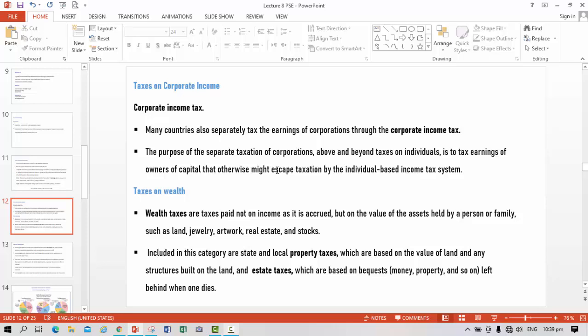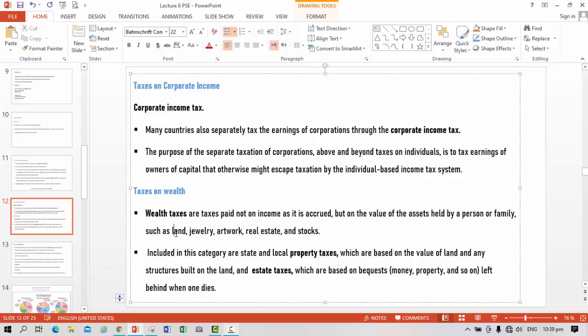Taxes on wealth. Wealth taxes are taxes paid not on income as it is accrued but on the value of assets held by a person or family, such as land, jewelry, artwork, real estate, and stocks.